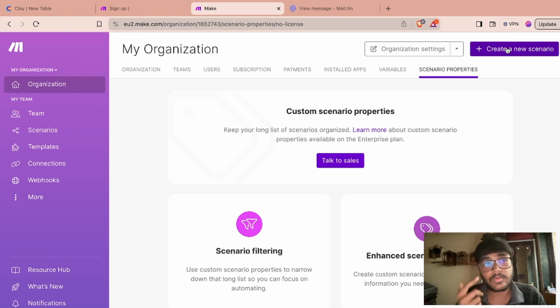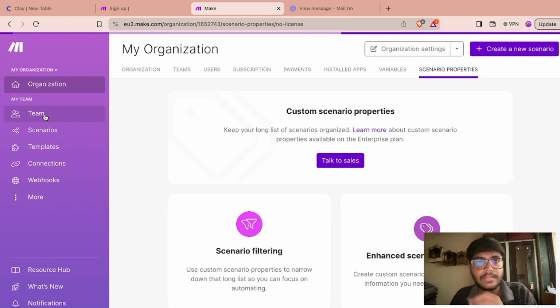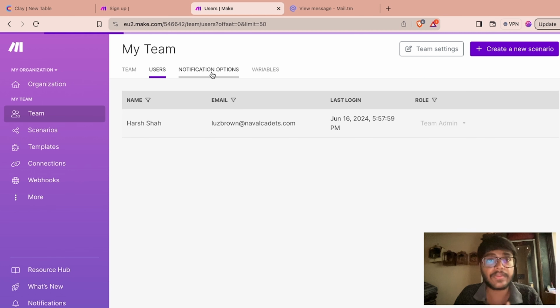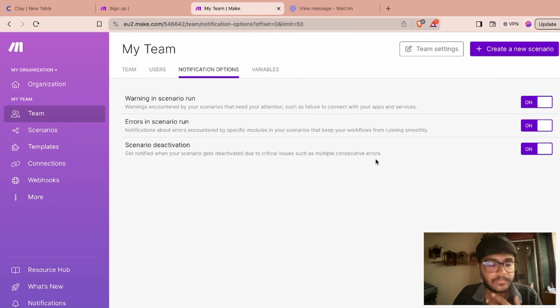Here's a button to create a new scenario. You can create a new scenario directly from here, or there is one more way to create a scenario, so we will see that later. Okay, so basically this is the same thing that you have seen earlier: team, users, right? And the same notification options. You can set when you want to get notifications, like warnings, scenario errors, or any deactivation happening on your scenario. You can turn that on and off, right?